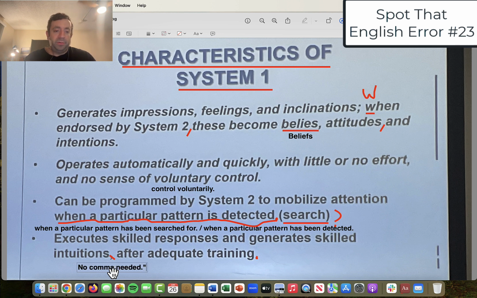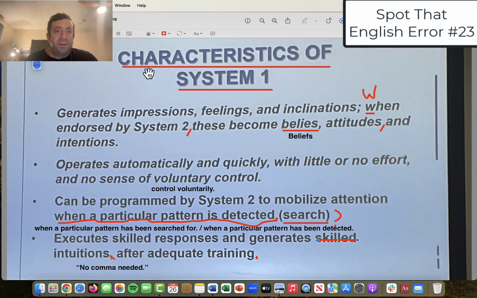So I'm just going to put that below here. And then one other change I would make, you don't need to say skilled twice. So what I would do, I would just get rid of this. Execute skilled responses and generates intuitions. You could just say generates intuitions because we already have skilled.